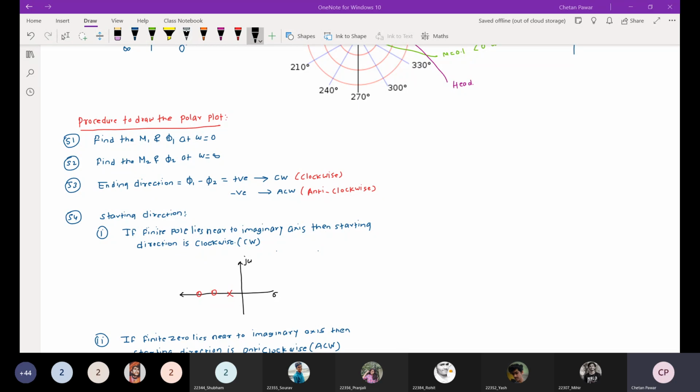So how to find out the ending direction? As we know, phi1 is the phase at omega is equal to 0 and phi2 is the phase at omega is equal to infinity. So phi1 minus phi2: if it gives a positive angle, then the ending direction will be clockwise. If it gives a negative angle, the ending direction will be anti-clockwise. So you can calculate the ending direction like this. That is step number 3.